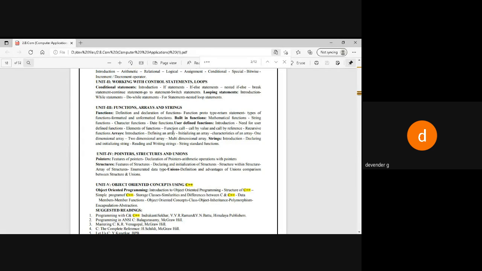Any doubt in the brief introduction about this particular third unit? So we are learning about the functions, arrays, and the strings. This is what is going to cover our third unit. And always this third unit will have the functions and arrays. These two topics will be coming. We'll have something called user-defined functions. We have built-in functions. We'll be learning about that. Then in the functions we'll be learning about the recursive functions. Okay, so we are going to use the same functions again and again instead of rewriting.